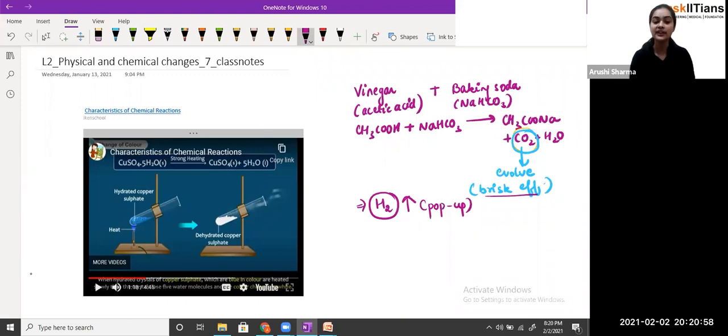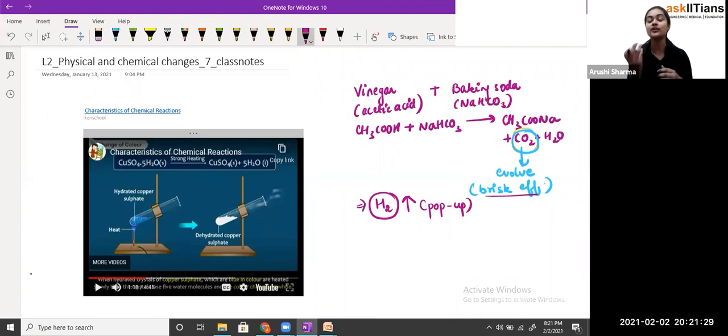And in this figure you can also see hydrated copper sulfate, which is blue in color. But when you heat it strongly, what will happen? The water which is present in the hydrated copper sulfate, those water molecules will evaporate out, because water has the property to evaporate very easily. So when the water evaporates, copper sulfate is left, which is of white color. So when the copper sulfate is blue in color, that means the water molecules are present.